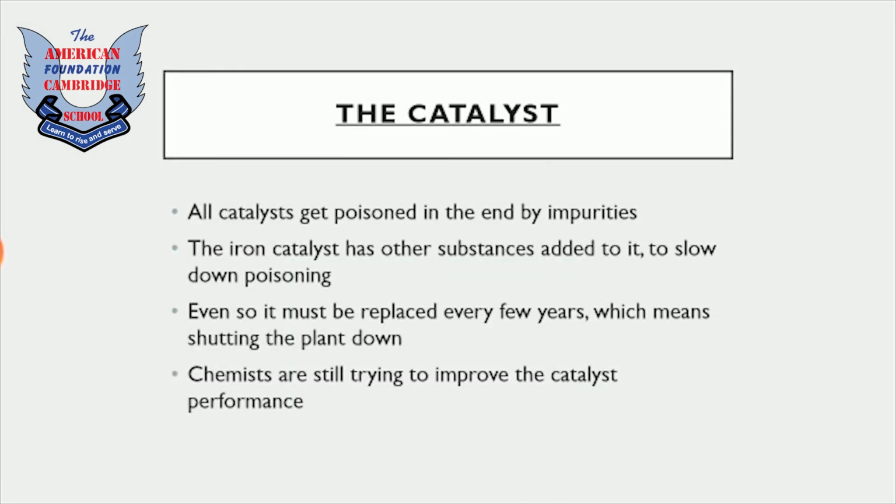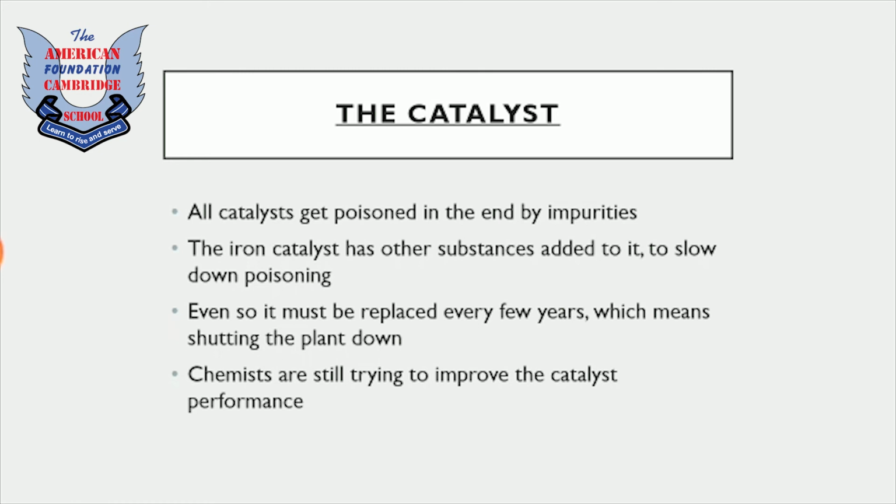Okay, now let's talk about the catalyst we are using in this reaction, that is iron. All catalysts get poisoned in the end by impurities, because at the end of the reaction, whatever particles are left can react with the impurities or the byproducts produced in the reaction. In this way, they get poisoned.